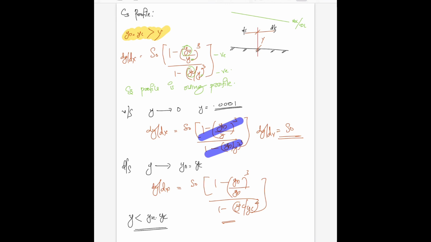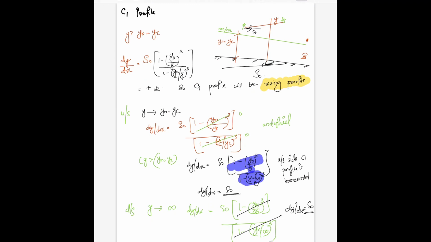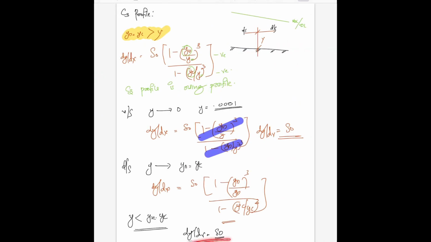If we consider that y is equal to yn yc, then the condition will become undefined. If we consider it like this, we will get dy by dx equal to S0, the same condition that we got in the C1 profile.